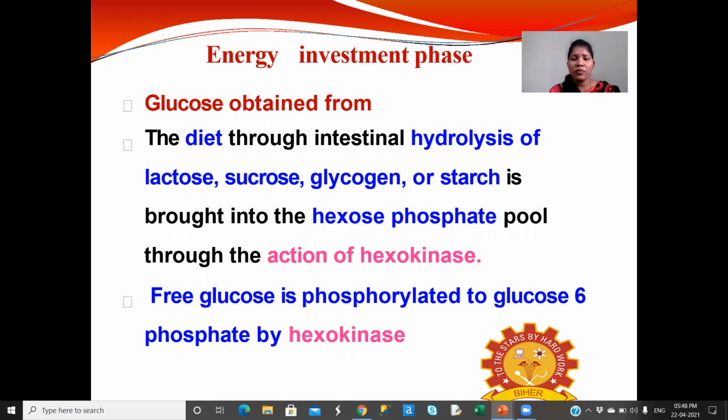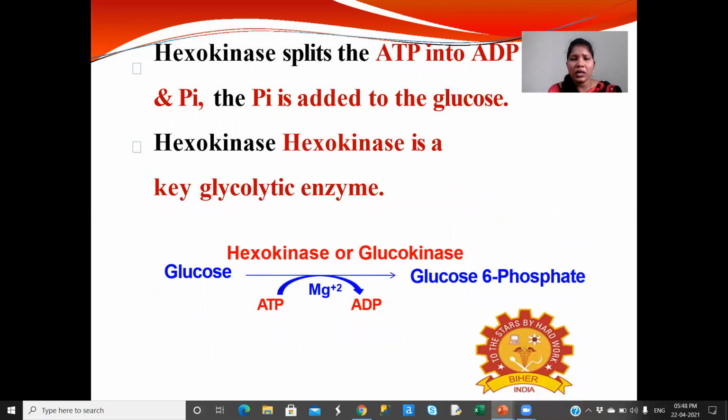Hexokinase splits ATP into ADP and phosphate. The phosphate is added to the glucose, forming glucose 6-phosphate.